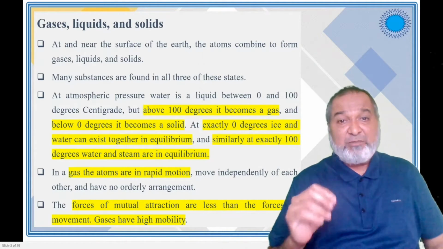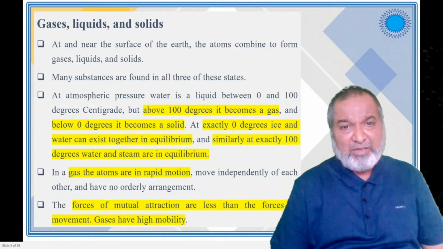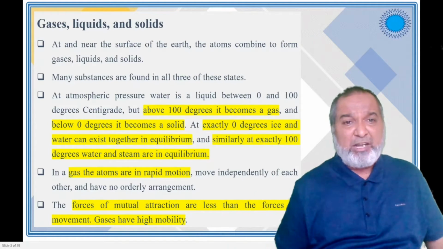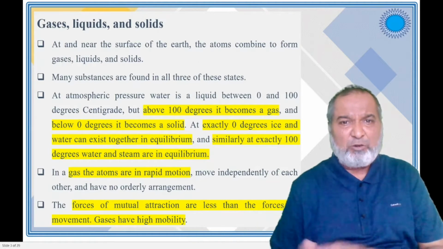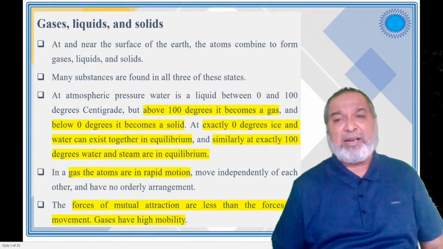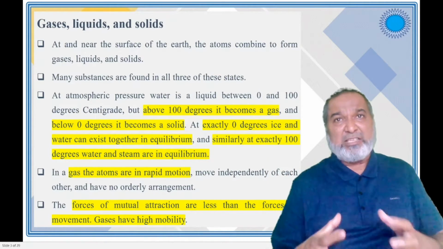In a gas, the atoms are in rapid motion. Whatever gas atoms are there, they are rapidly moving. They move independently because they are not orderly arranged. There is no packing. The mutual forces of attraction are very weak in gases.